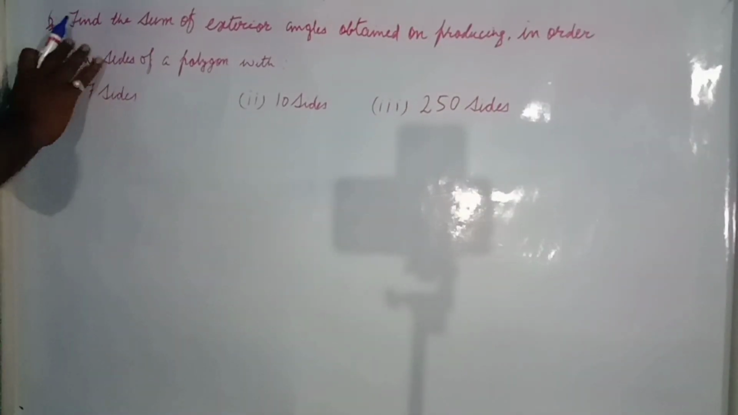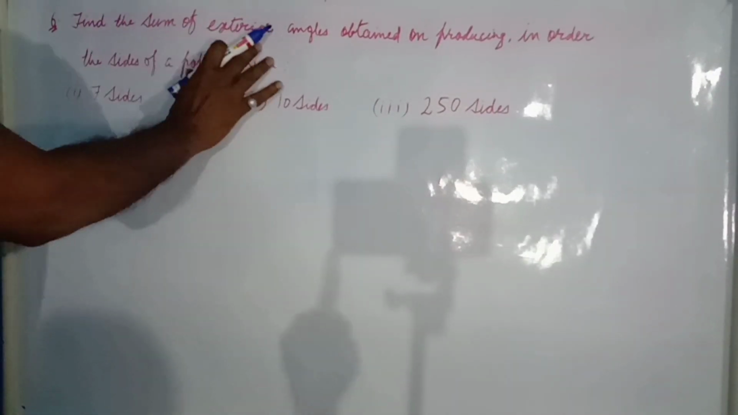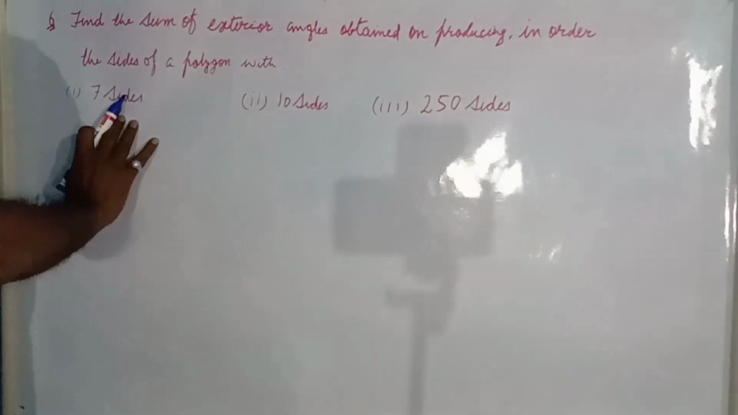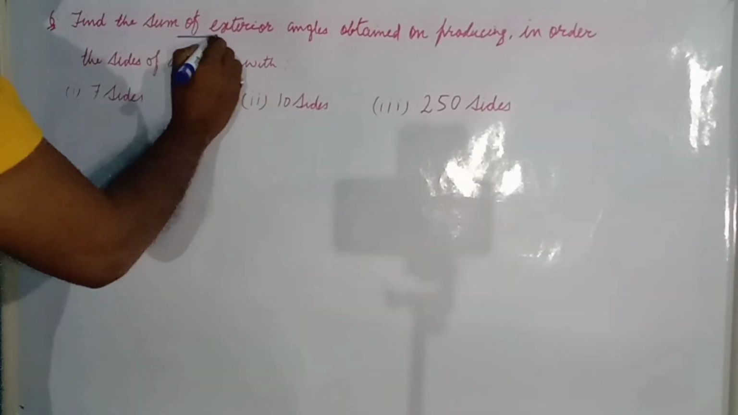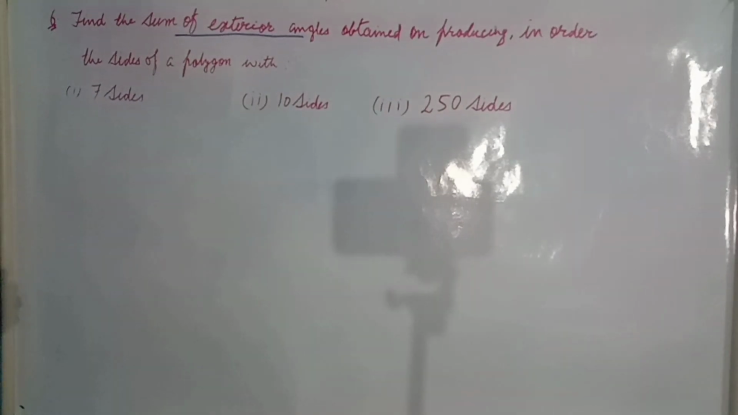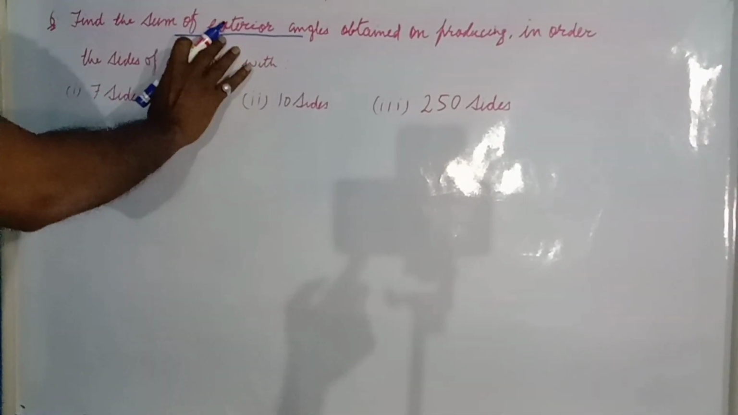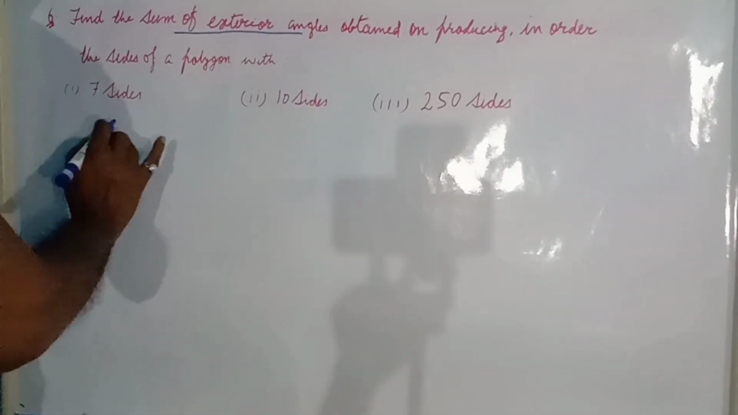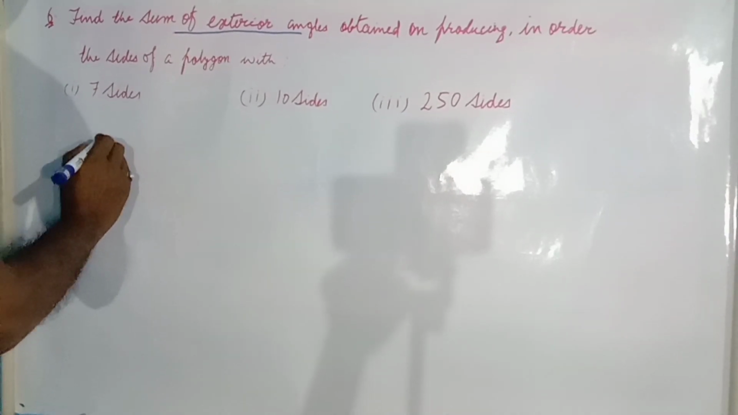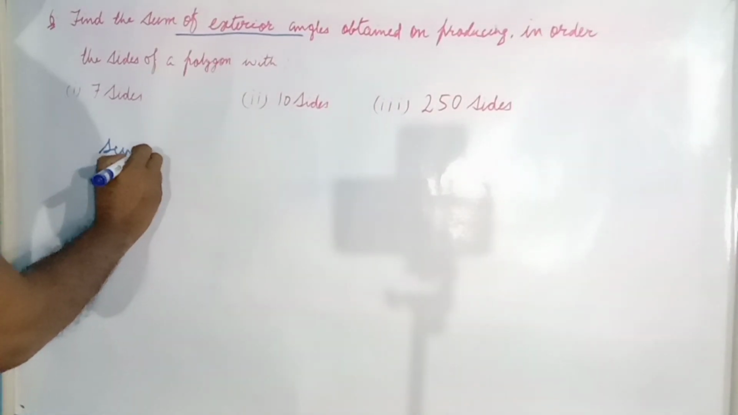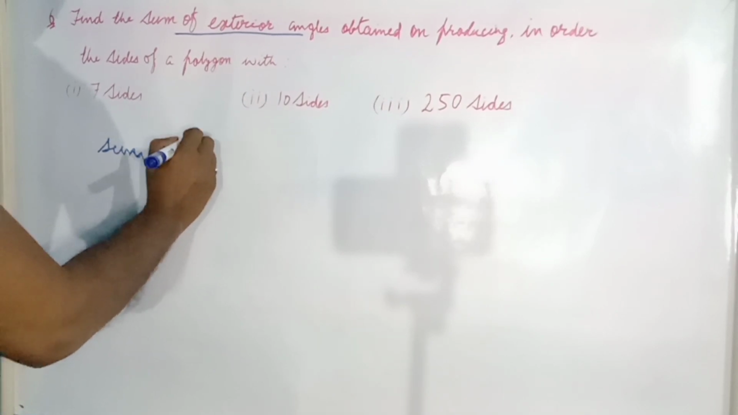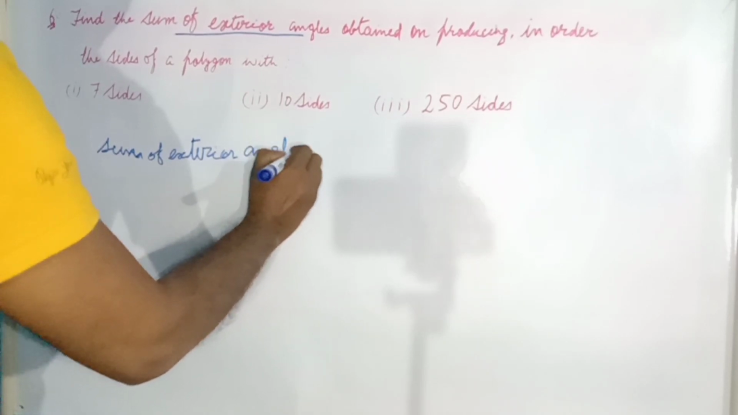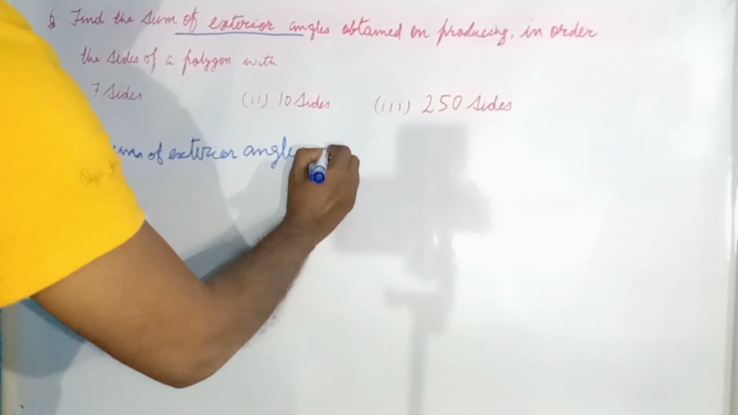And the next question is question number 6. In question number 6, find the sum of exterior angles obtained on producing in order the sides of a polygon with 7 sides. See, here it is the sum of exterior angles. For your surprise, there is nothing to do in this question. As we know, or if you don't know, then you must know, the sum of exterior angles is always 360 degrees.